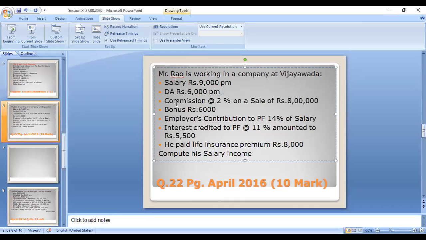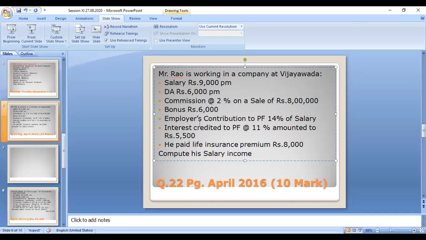Next, commission at 2% on a sale of rupees 8 lakh. In the previous case they gave the commission amount; now the commission percentage is given, so you have to calculate what the commission will be. Next, bonus is 6,000.